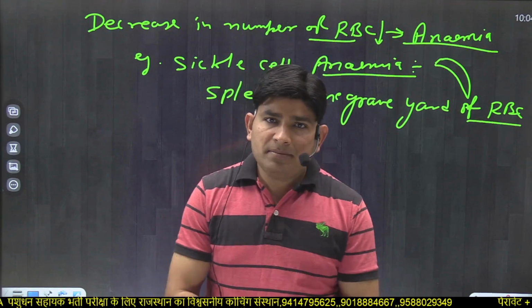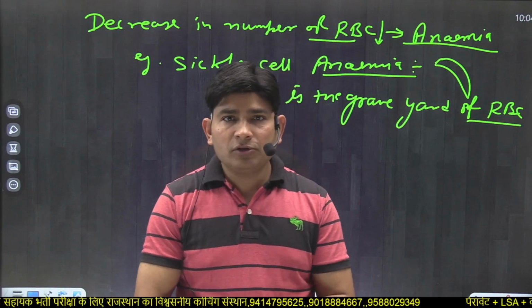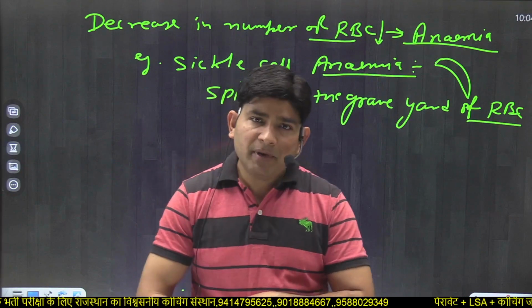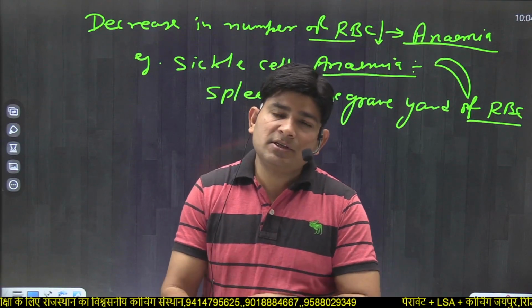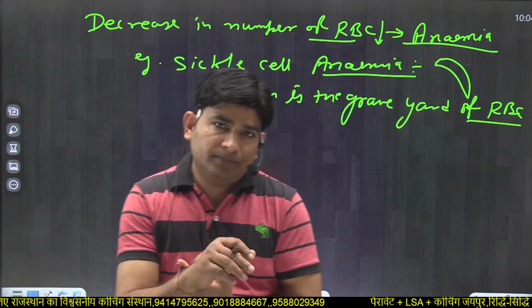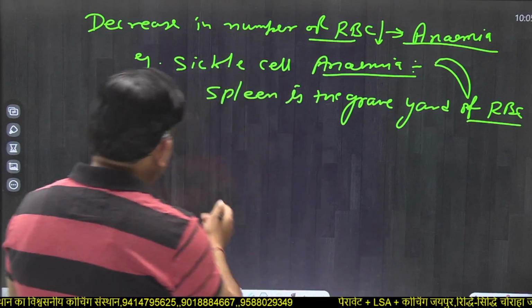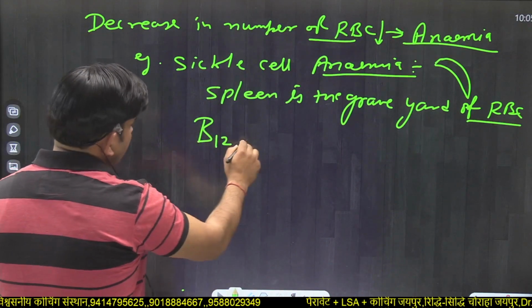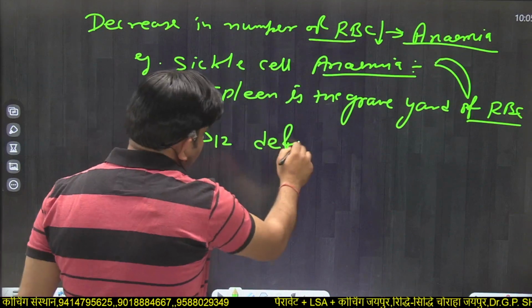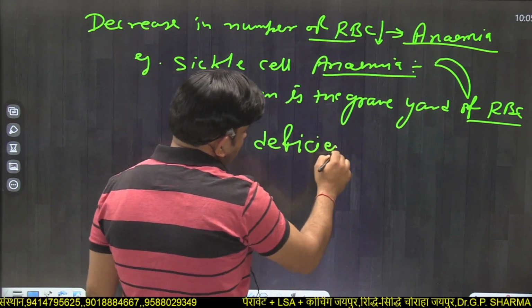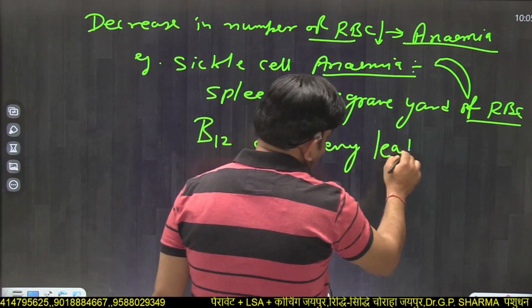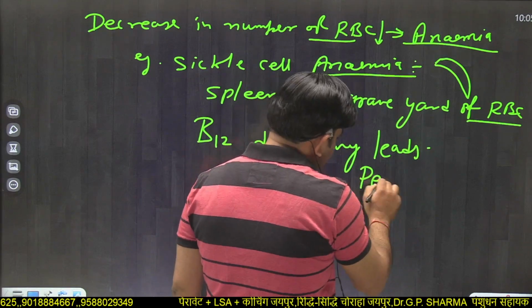One type of anemia is also pernicious anemia, which is due to deficiency of vitamin B12, meaning cyanocobalamin deficiency. Vitamin B12 deficiency leads to pernicious anemia.